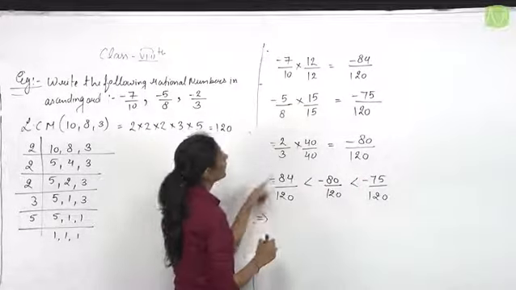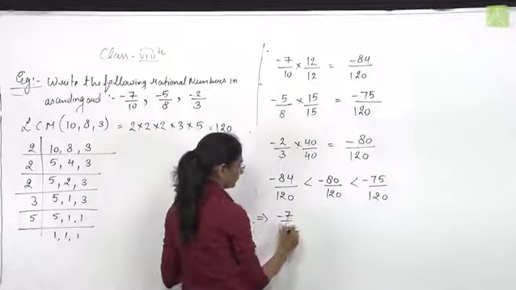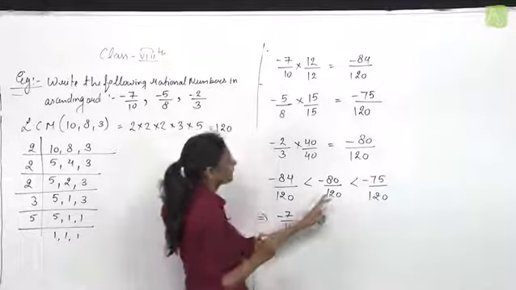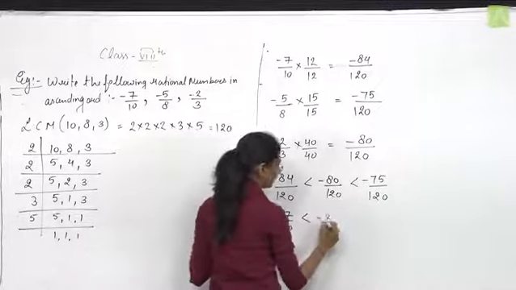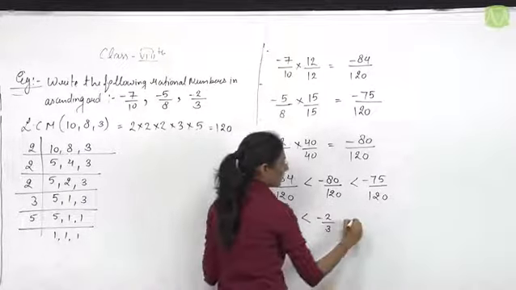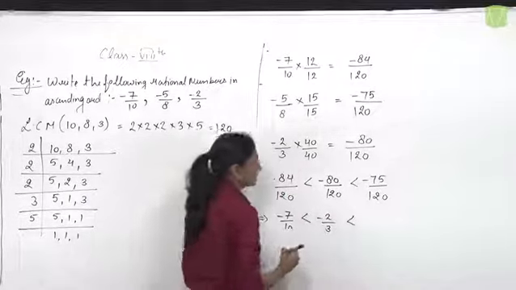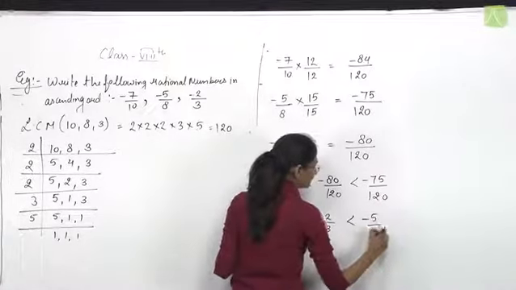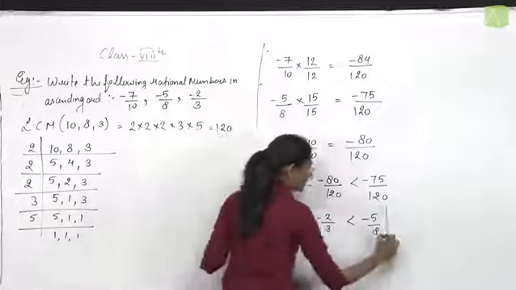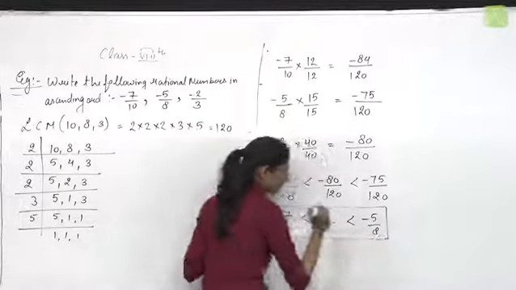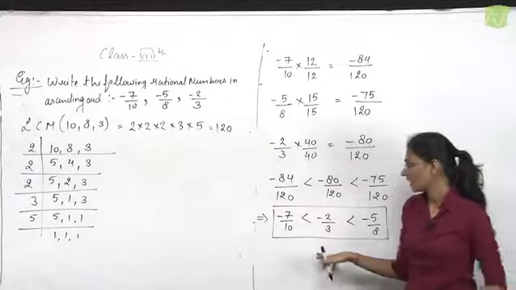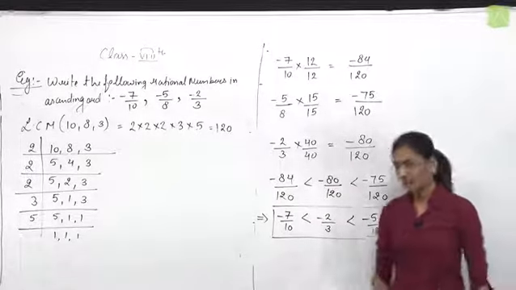Minus 84 upon 120 is minus 7 by 10. Minus 80 by 120 is minus 2 by 3. And minus 75 upon 120 is minus 5 by 8. So hence this is the answer, and the rational numbers are arranged in ascending order. Thank you.